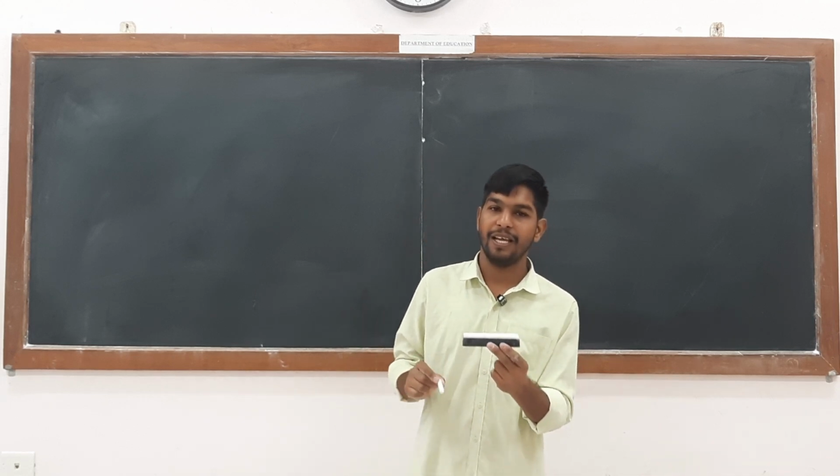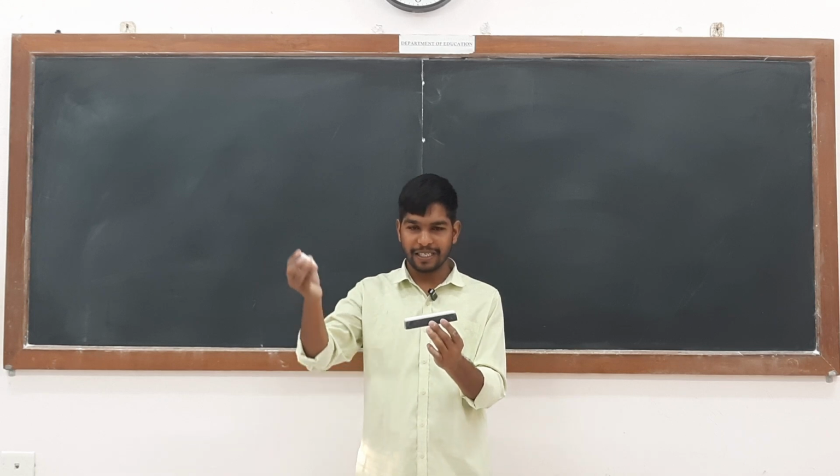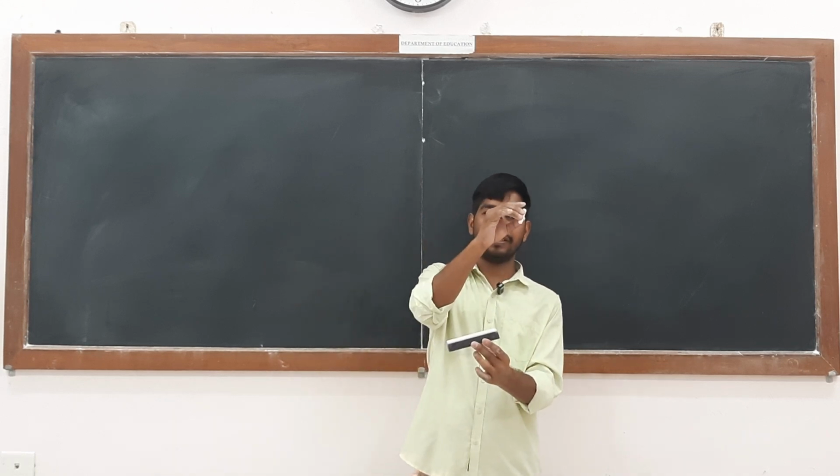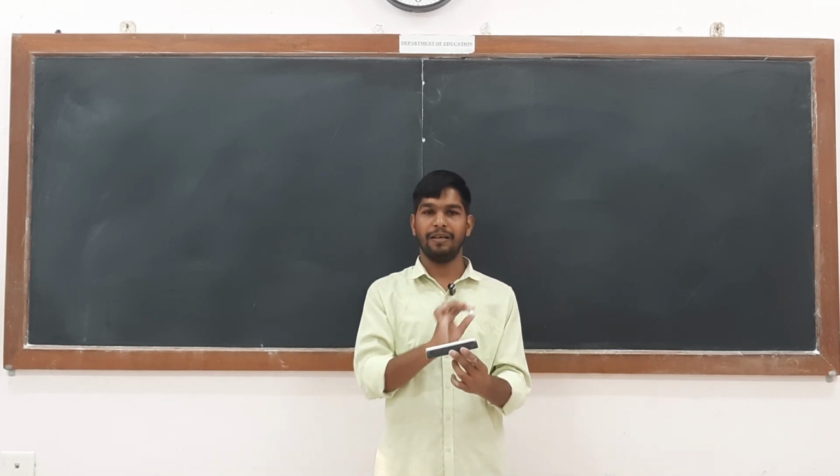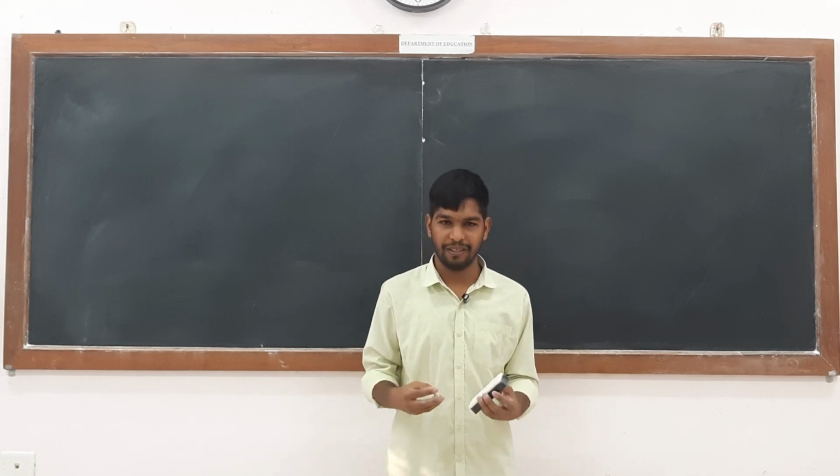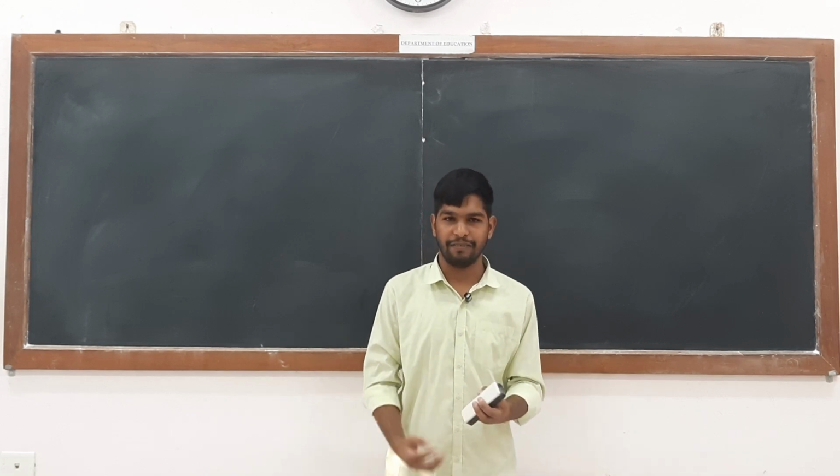And when light hits and goes back into the same medium, that phenomenon we define as reflection.